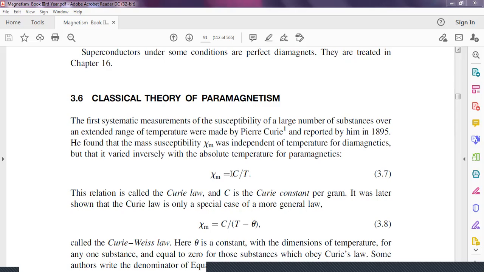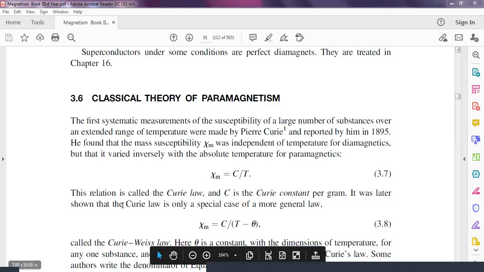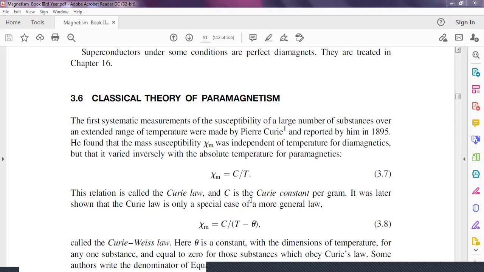Okay. Therefore, in the case of diamagnetism, the diamagnetic property of the material is independent of the temperature. But when we take a paramagnetic material, then the susceptibility of the material is inversely proportional to the temperature. Here, this is the Curie statement. Again, another statement is that this relation is called the Curie law, with the Curie constant. This is a Curie constant.